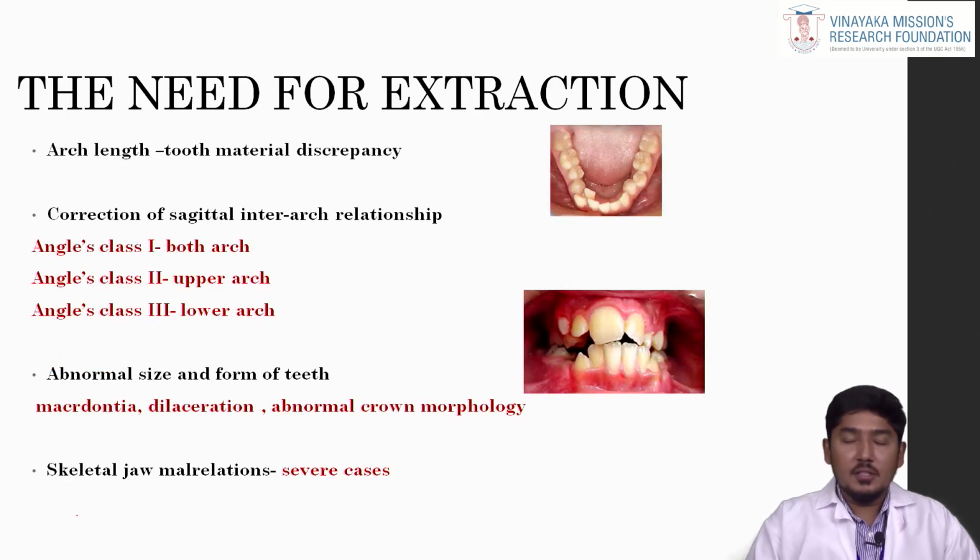Next, the need for extraction. The first and foremost purpose of extraction is arch length tooth size discrepancy. It can be assessed by evaluating the arch length from the mesial aspect of the molar to the mesial aspect of the molar on the opposite side, and we have to measure the tooth size using a divider or vernier caliper. We have to assess the discrepancy between the arch length and tooth size material.